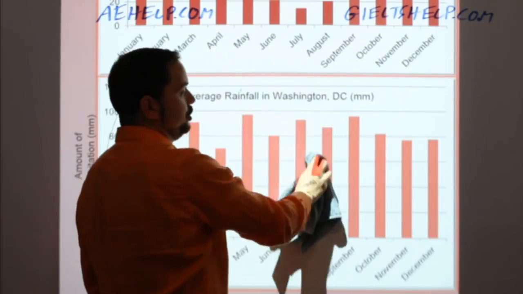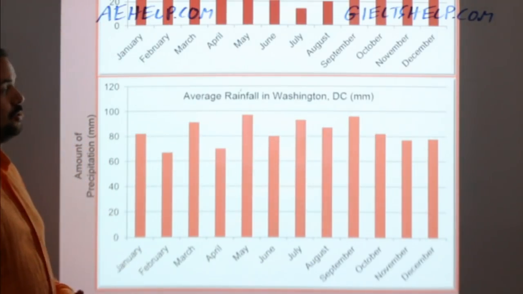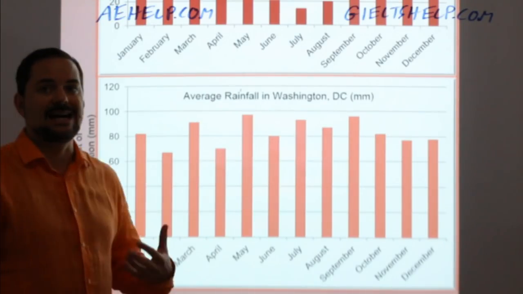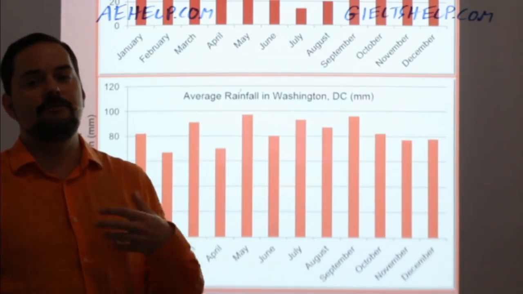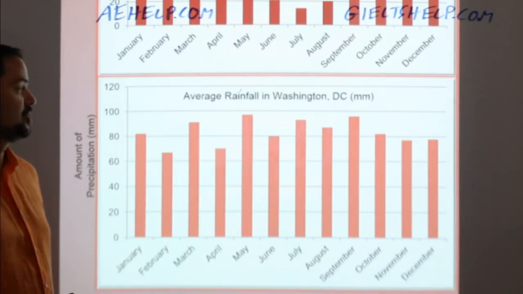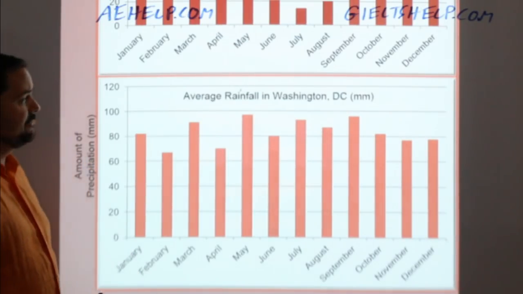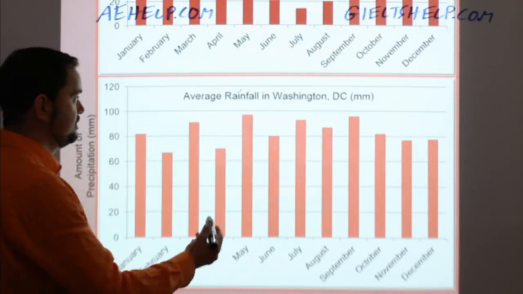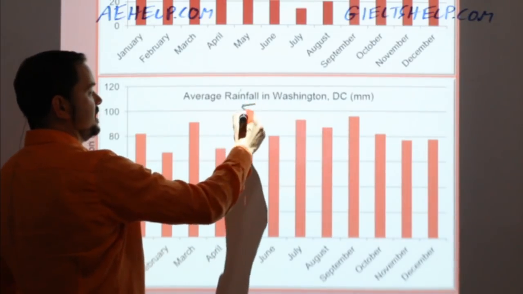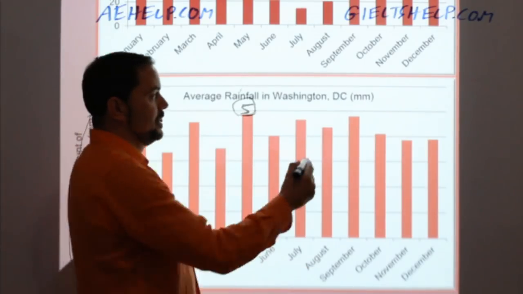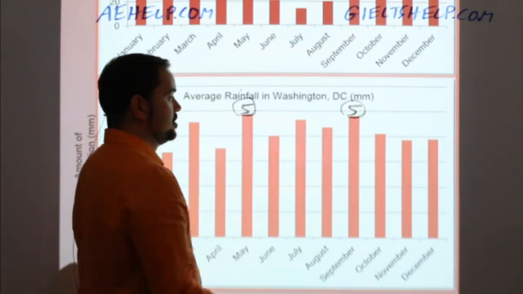Careful not to label too many points. You don't have time to write about all the little details. The question's asking you for the main features, so focus on those main features, okay? All right, so we take a look at the second graph. We can see that the highest month here is maybe May, or very close is the month of September, which is also 5.